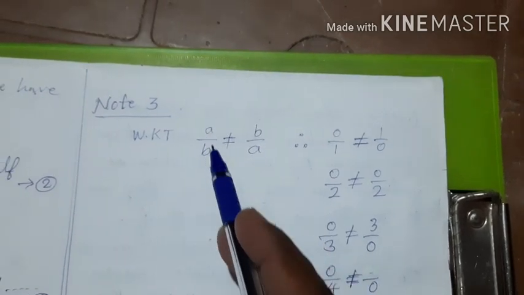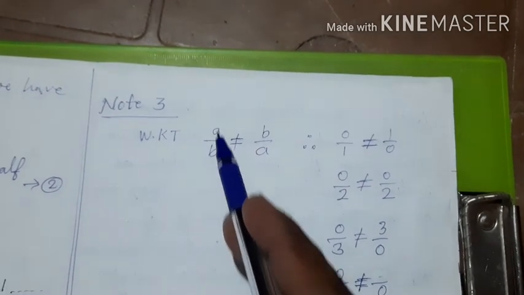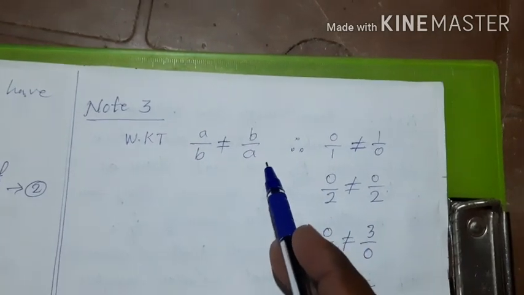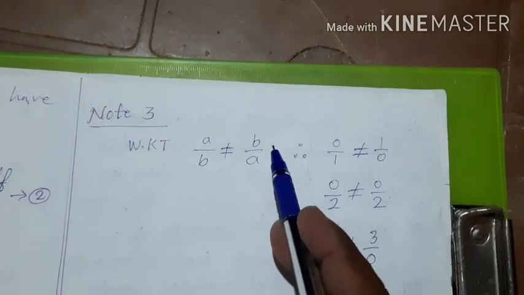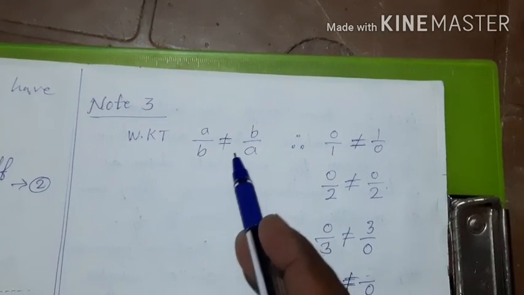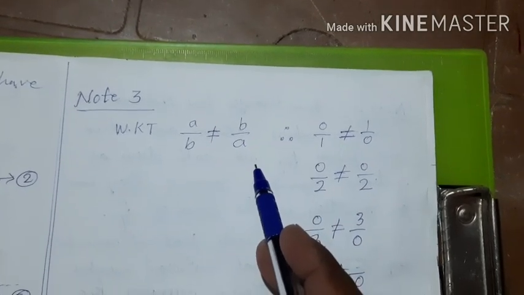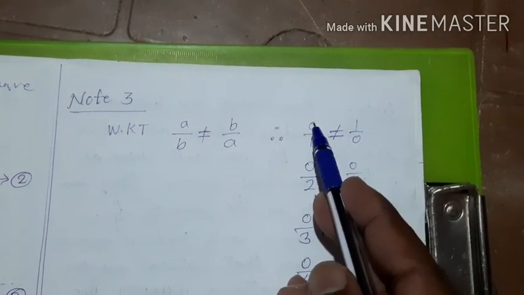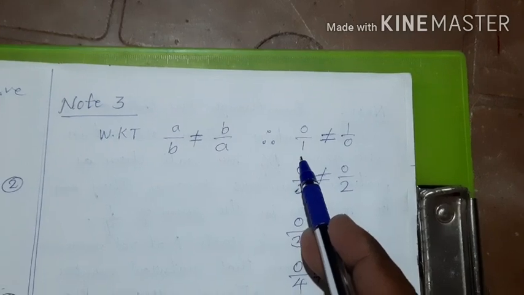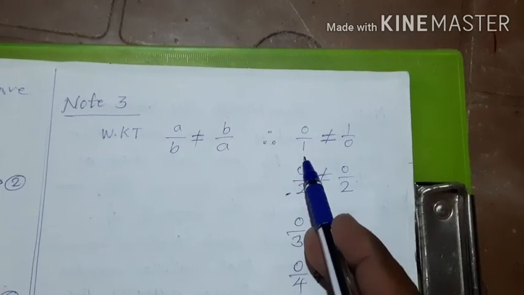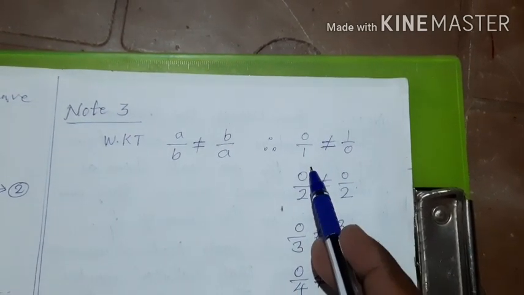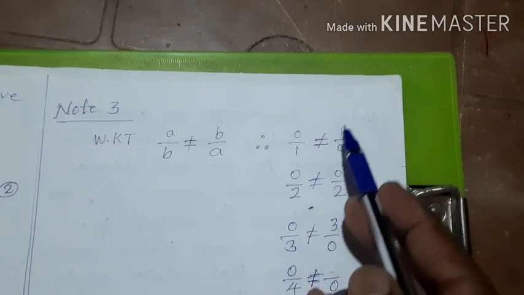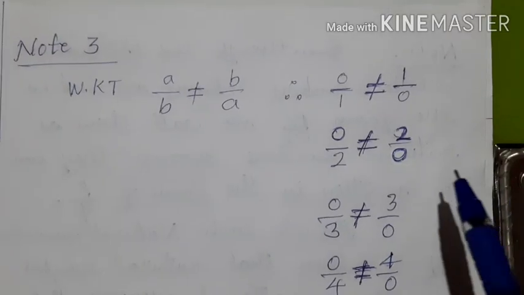If A value and B value are equal, then only A by B is equal to B by A. But when A and B are not equal, then A by B is not equal to B by A. Here A is 0 and B is 1. That is why 0 and 1 are different. So A by B must not be equal to B by A.